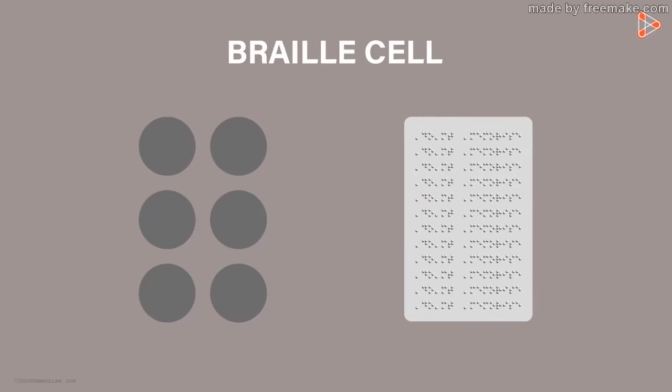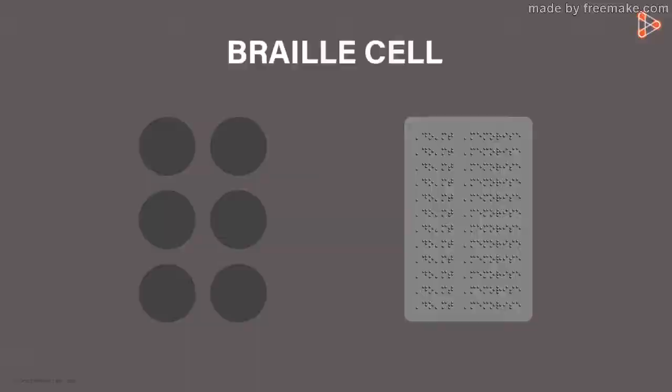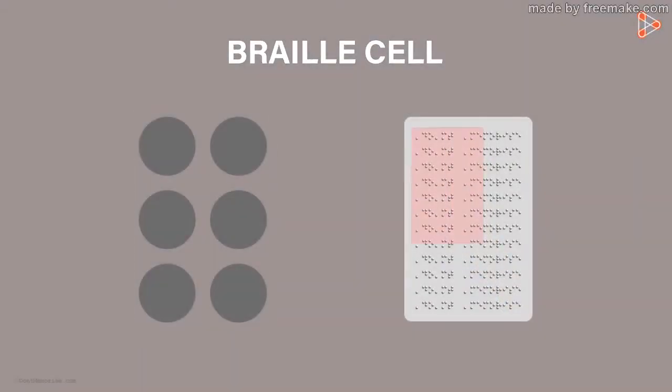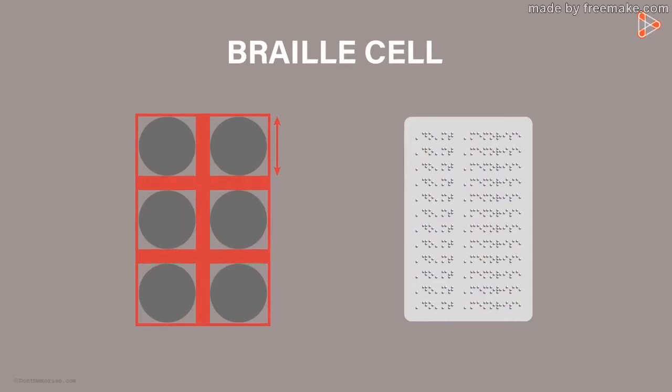Now on a piece of paper, some or all of these dots are slightly raised above their position. This is for visually handicapped people to feel these dots using their sense of touch. So this was just one Braille cell. There are many on the piece of paper that can be used to form long sentences and numbers. The dot height, cell size and cell spacing are uniform throughout.